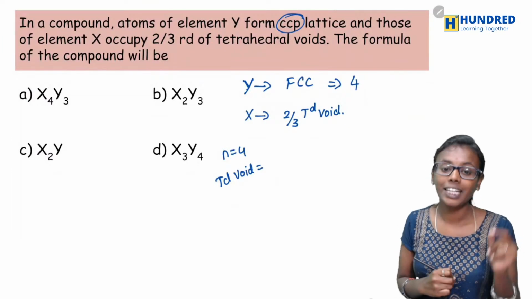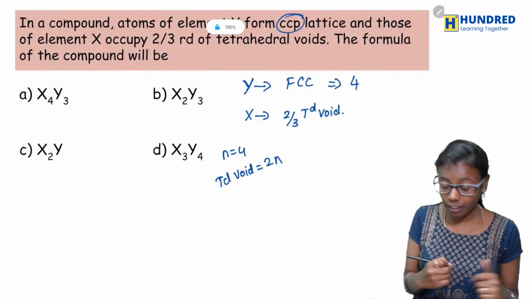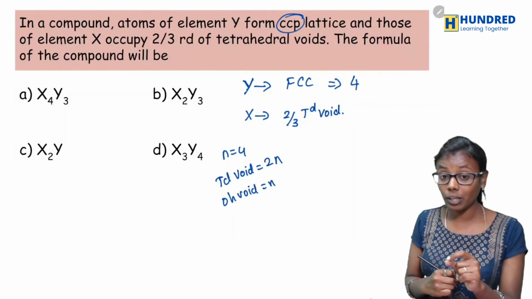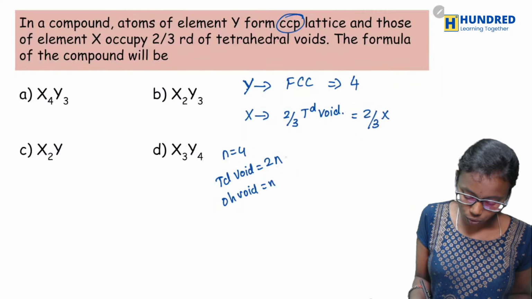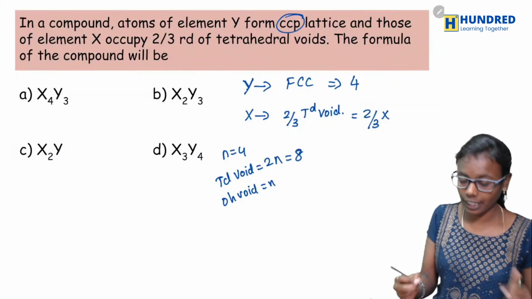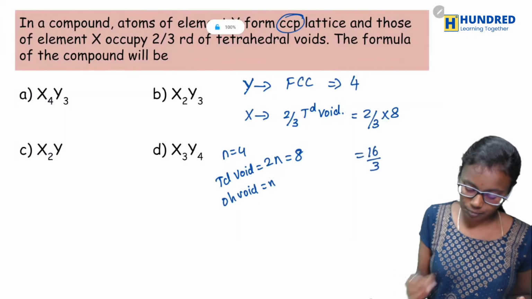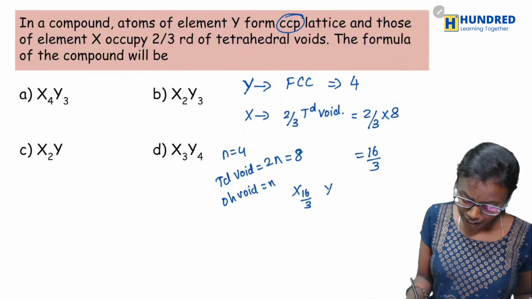It should be 2 times n. Octahedral void will be n, and tetrahedral void should be 2 times n. So 2 by 3 into 2n, which is 8, so 2 by 3 into 8 will be 16 by 3. So X is 16 by 3 and Y is 4.